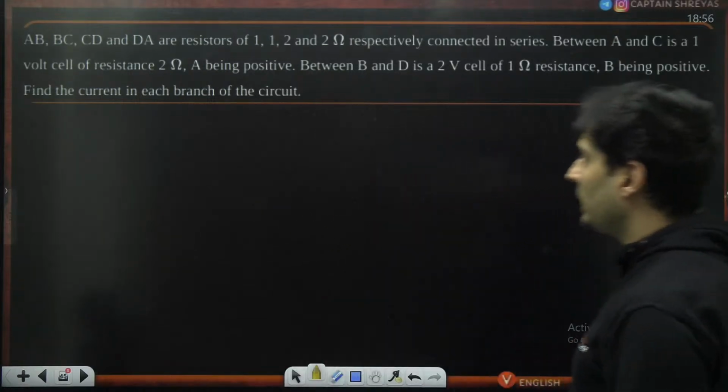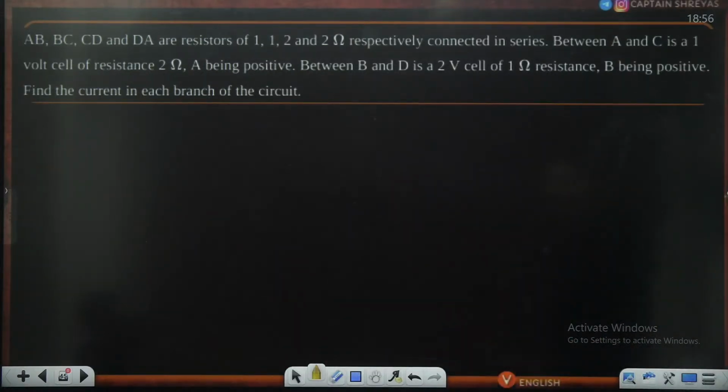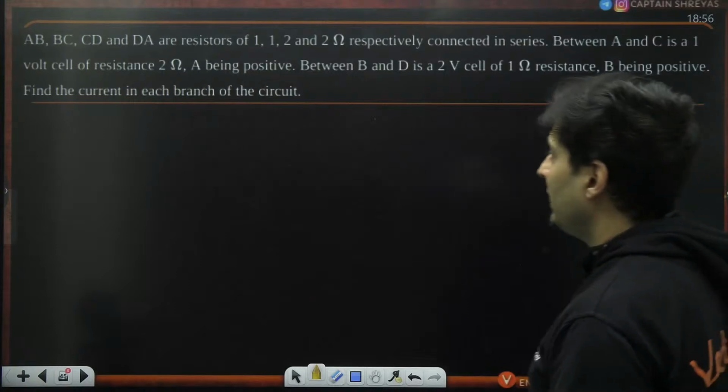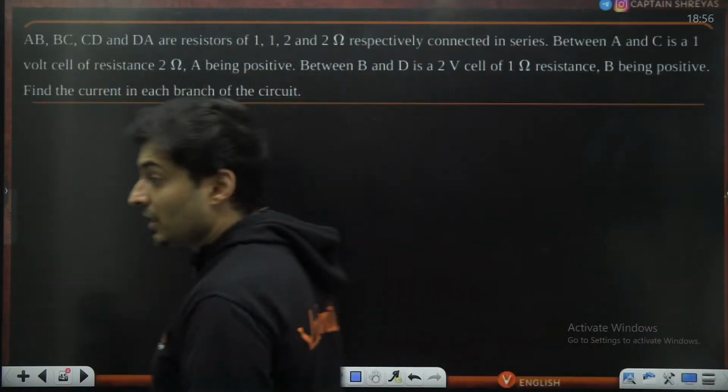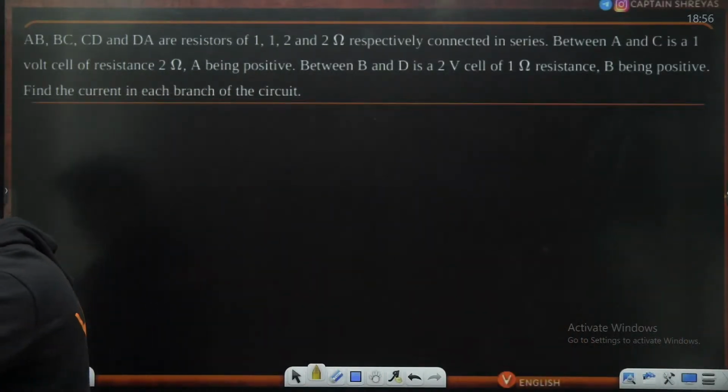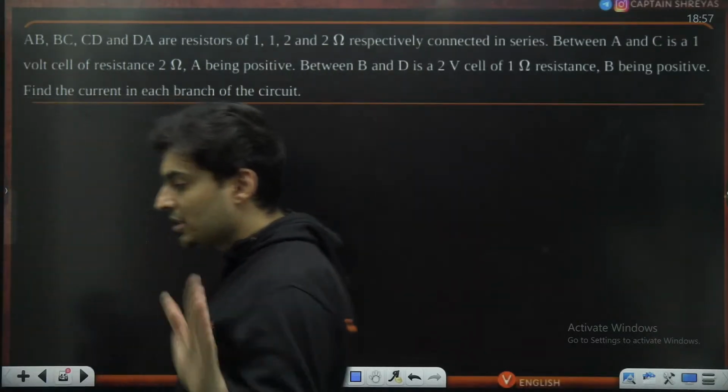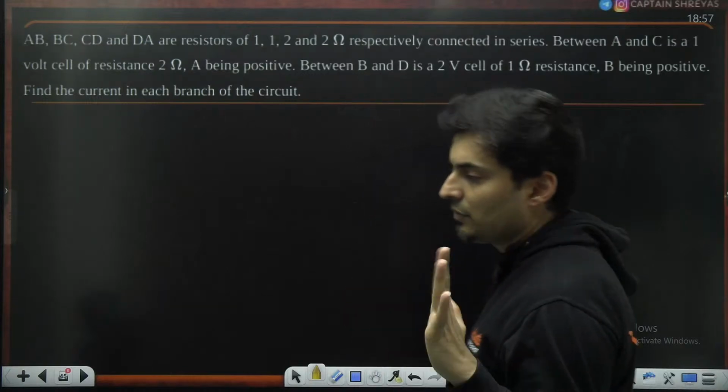Okay. Great. A, B, B, C, C, D, D, A are the resistors 1, 1, 2, 2 ohm respectively connected in series. Between A and C is a 1 volt cell of 2 ohms, A being positive. B and D is a 2 volt cell of 1 ohm resistance, B being positive. Find the current in each branch of the circuit. The diagram is not given. See this question properly. The diagram only is not given, guys. So you need to be extremely careful.